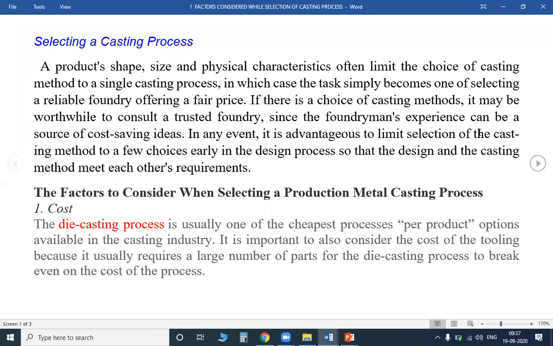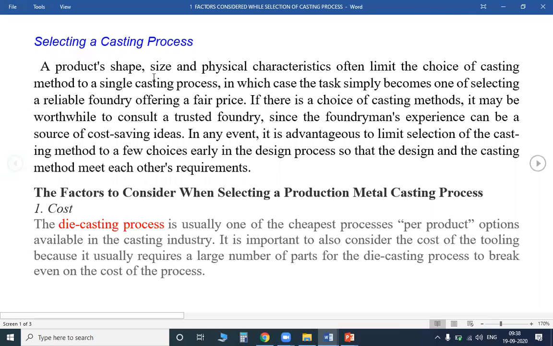So how much time, what is the shape, size, and characteristics, and when we use a certain type of casting, whether the properties change or it has certain properties. And casting cannot be done by a normal person. It must have some experienced person only. So whether an experienced person is available in our company or not, and whether the experienced person is sufficient for that casting or not. So this also we have to see. Clear.